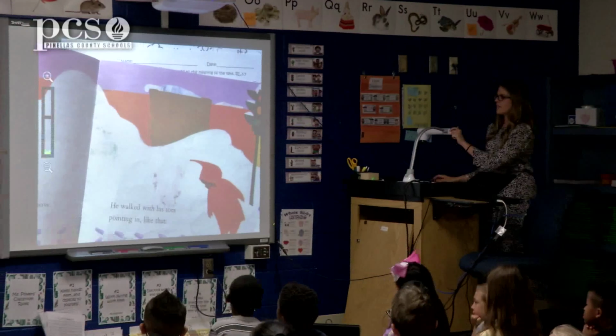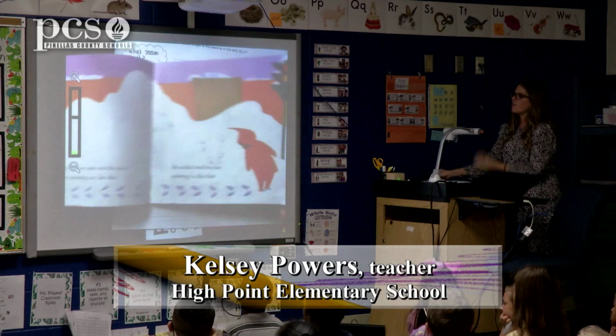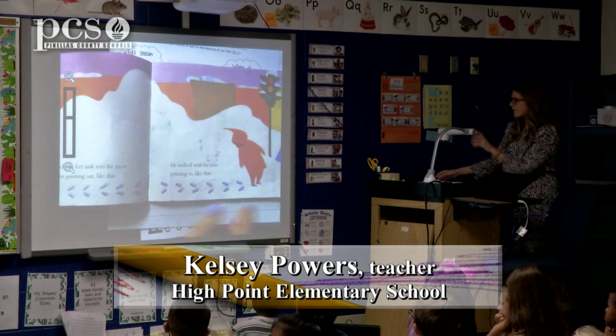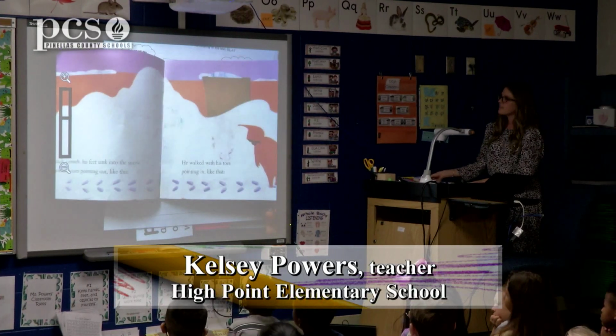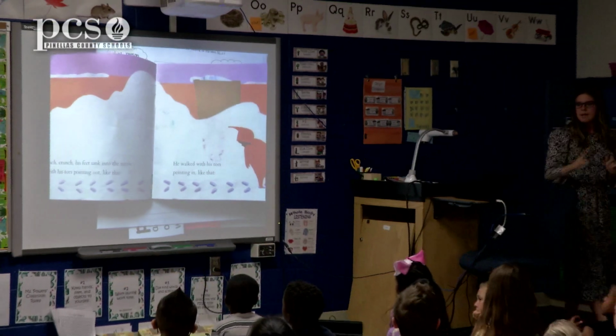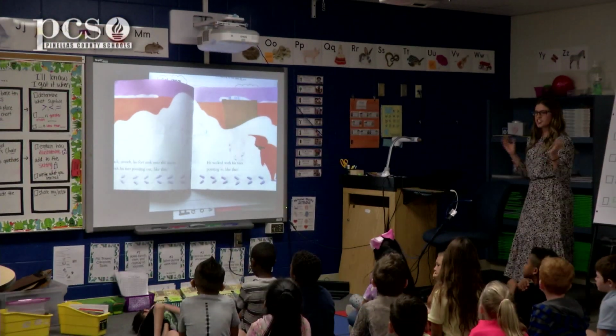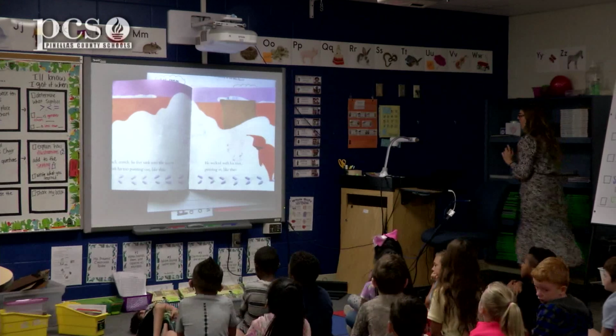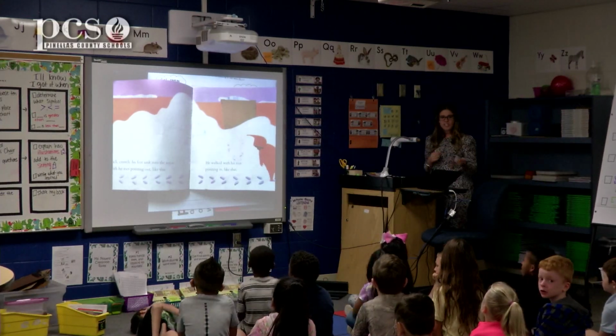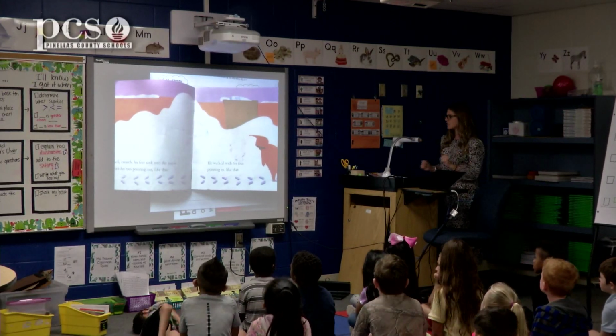Look at the illustration and read the text. And again, we know that we need to use both the text and the illustration to find information, but today we're really focusing on what that illustration adds to that. All right, so follow along as I read, and then we're going to go through and ask all of those questions to help tell us more.